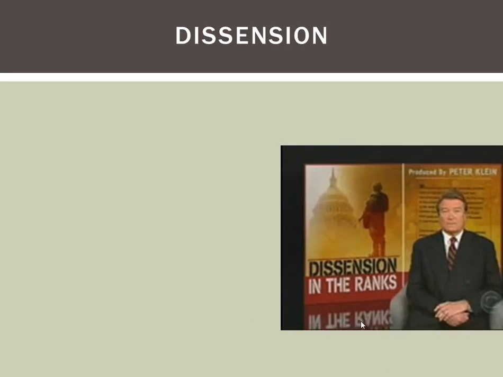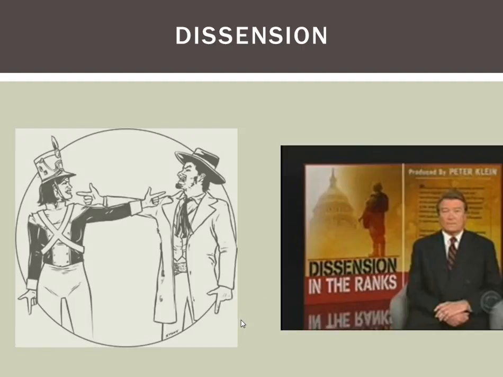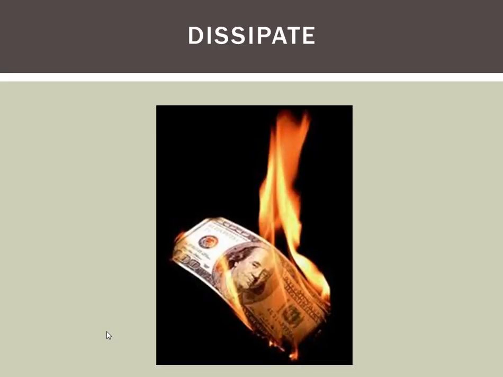Next word, dissension, disagreement, sharp difference of opinion. Dissension. Next word, dissipate, to cause to disappear, to scatter, dispel, or spend foolishly. Lighting a $100 bill on fire would be spending foolishly. It would also be illegal.